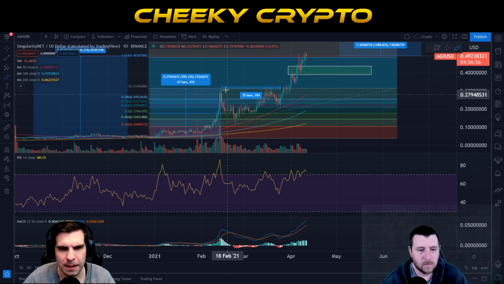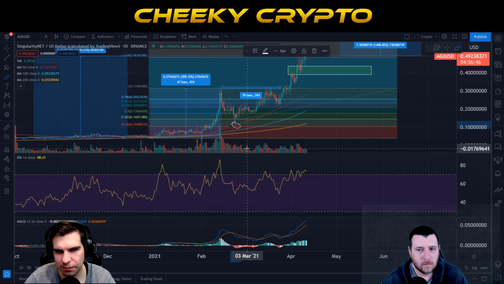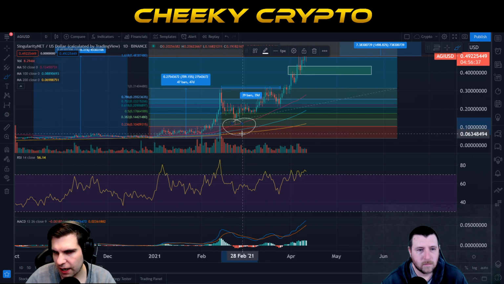Now, in this particular move, we actually came down and we dropped to the 50% pretty quickly here. And then we dropped down to the 382, and then we found support on the 50 moving average before we got to that 23.6% Fibonacci retracement zone. So there was a potential opportunity here to pull that price much further down, but the 50 moving average was a good area of support.